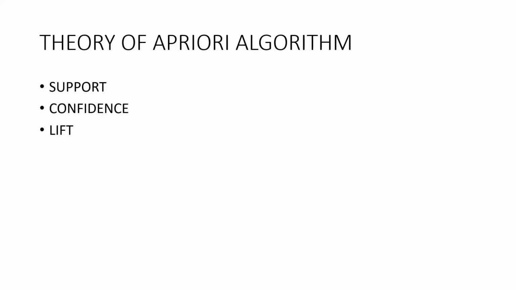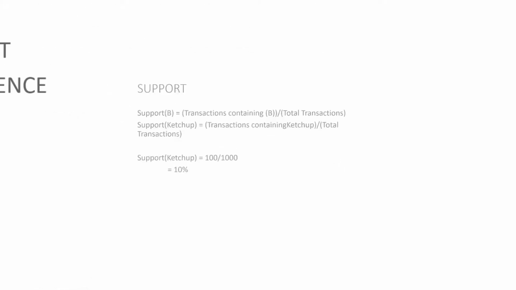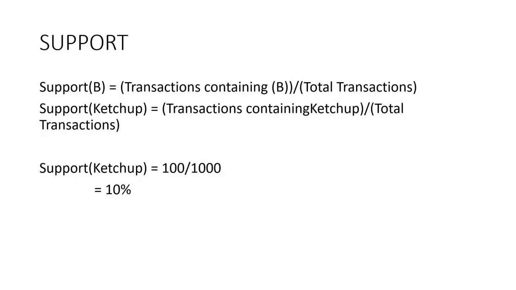Support. Support refers to the default popularity of an item and can be calculated by finding the number of transactions containing a particular item divided by the total number of transactions. Suppose we want to find out support for item B. Support can be calculated using the formula: support B is equal to transactions containing B divided by total transactions.